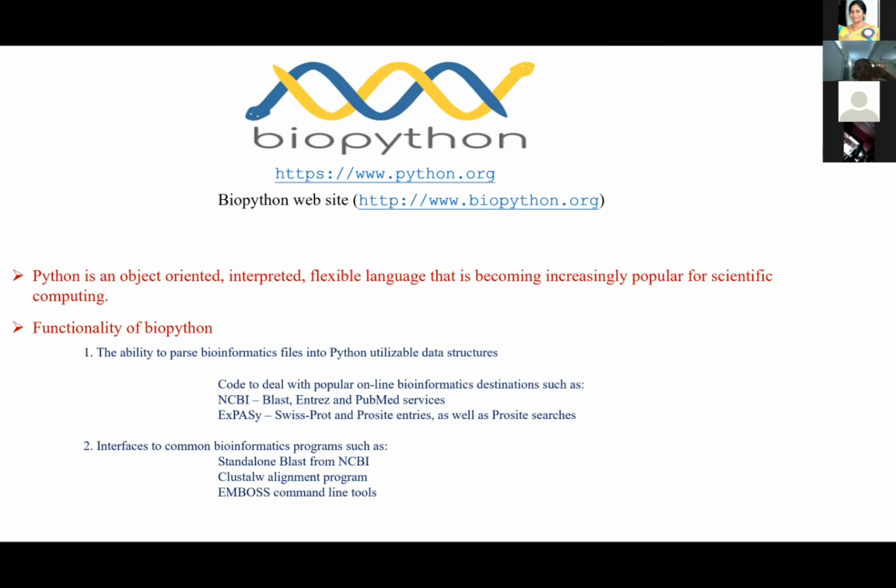Here, I'm going to show you one BioPython program which I have already made, because time doesn't permit me to install Python and make you do the work. The main thing is you can download Python. It is a free program. You can download it onto your systems from this site.